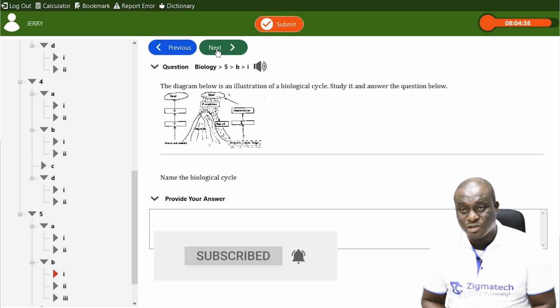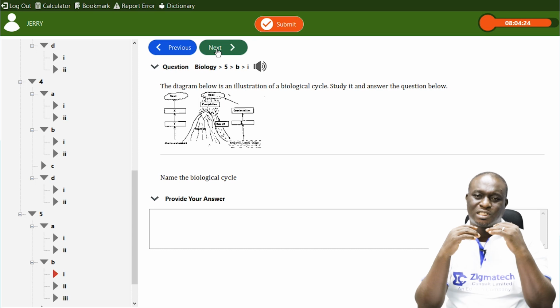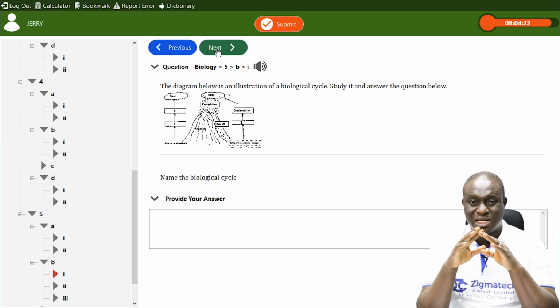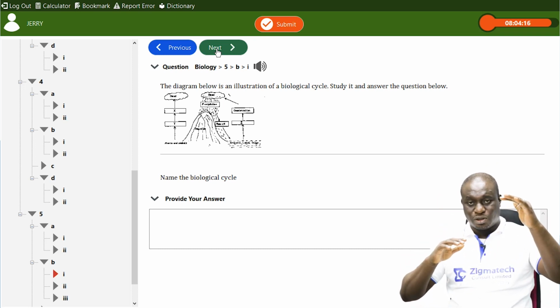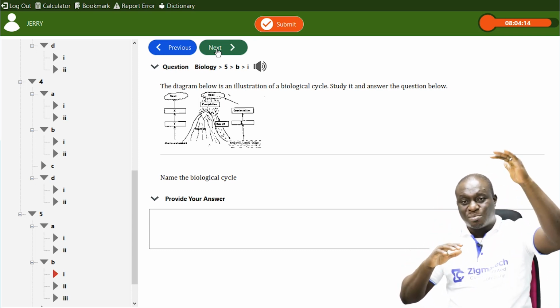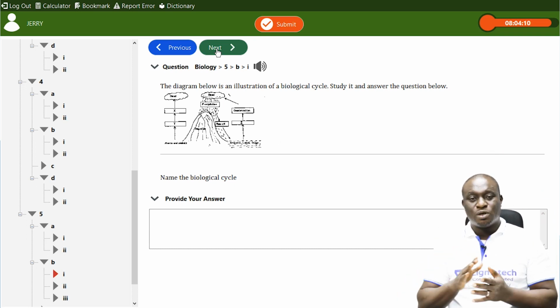You can also see the rain falling down. You can also see arrows taking water up, and then it comes down as rain. But what is water cycle? It is simply the continuous circulation of water in nature. I keep telling people that nutrient cycling is very easy to understand. It is simply the exchange of some elements or nutrients between the atmosphere and the earth. That's all it is. The same thing with the water cycle.